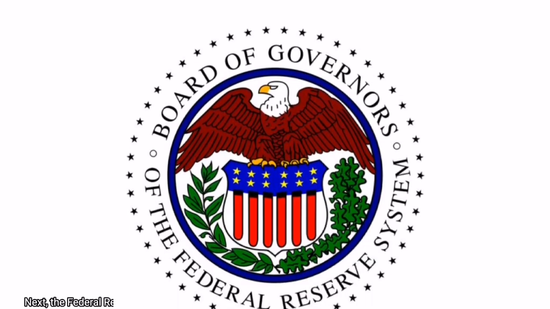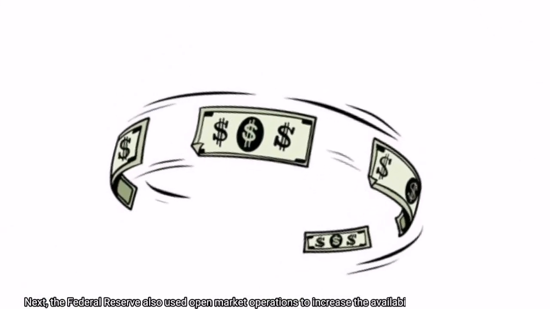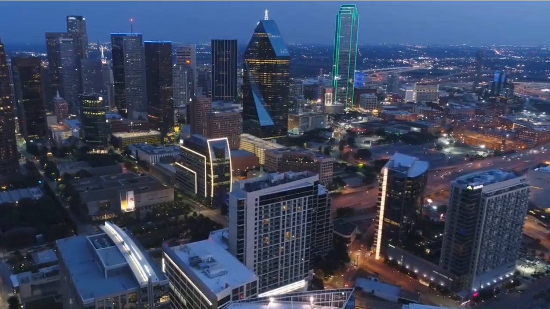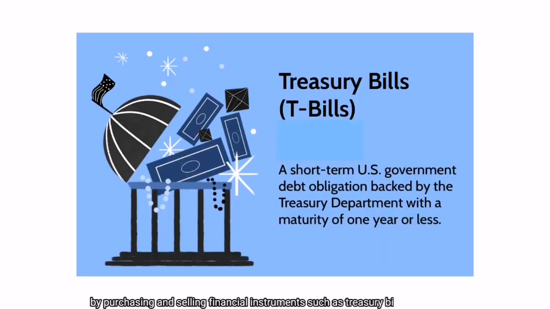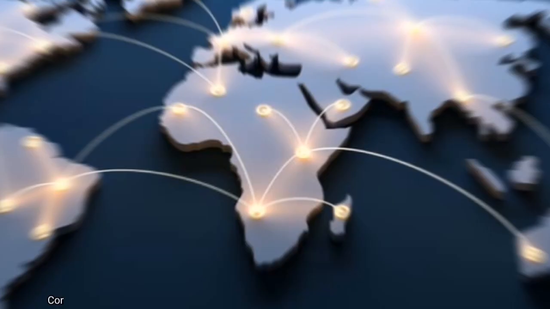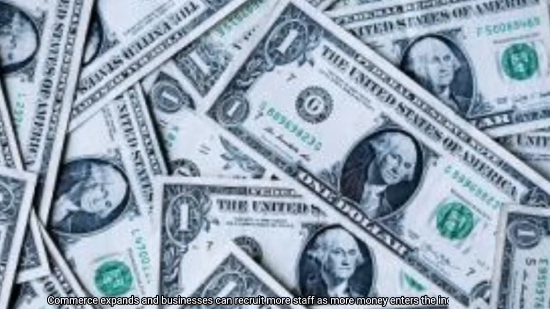Next, the Federal Reserve also used open market operations to increase the availability of money in circulation by purchasing and selling financial instruments such as treasury bills and bonds. Commerce expands and businesses can recruit more staff as more money enters the industries.